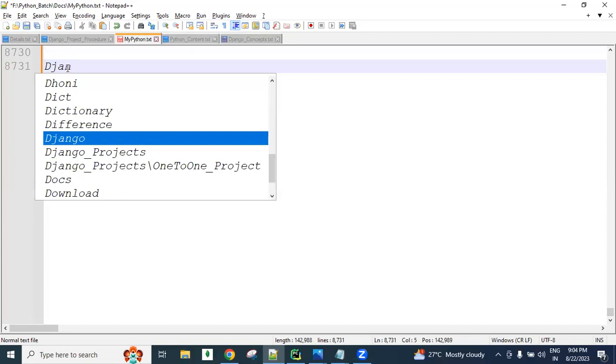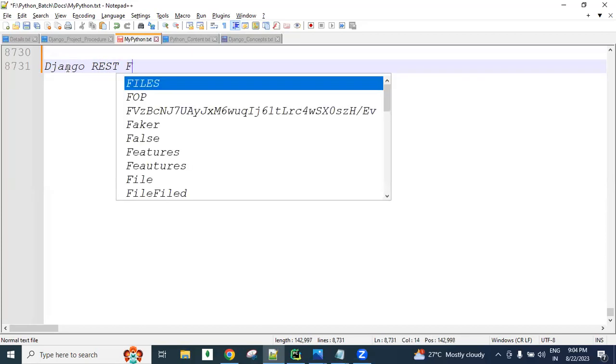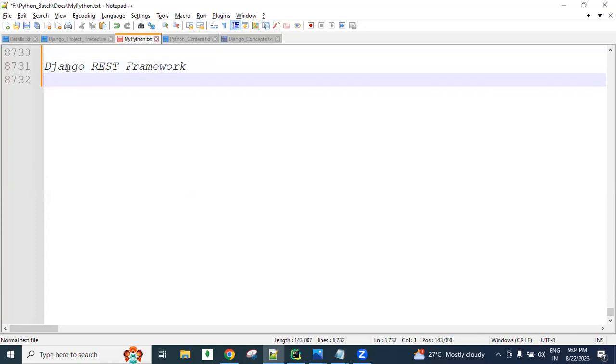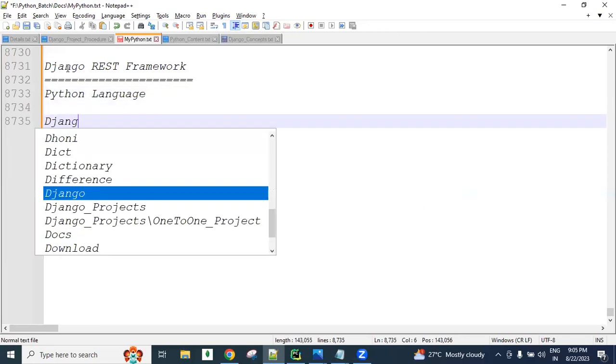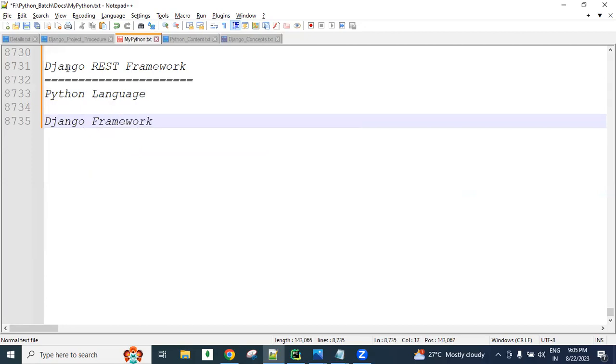So today we are going to discuss the Django REST framework concept, guys. If we want to learn the Django REST framework, what are the prerequisites? Python language is a must, and then knowledge of the Django framework is required. So these two are the prerequisites to learn the Django REST framework.